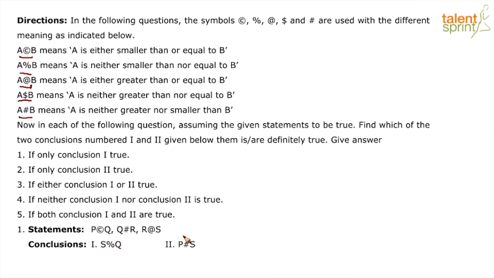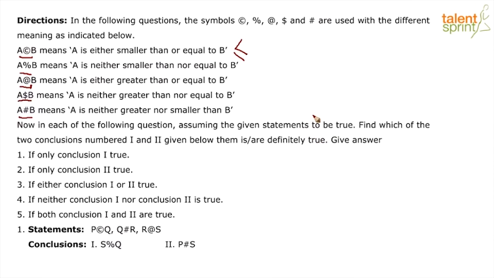So what do we have to do? We have to decipher from the above symbols, and then we have to see whether these conclusions hold true or not. Great. So let us see what each symbol actually means. Now if you see the copyright symbol, they tell us that A is either smaller than or equal to B. So we know that the copyright symbol means smaller than, equal to.